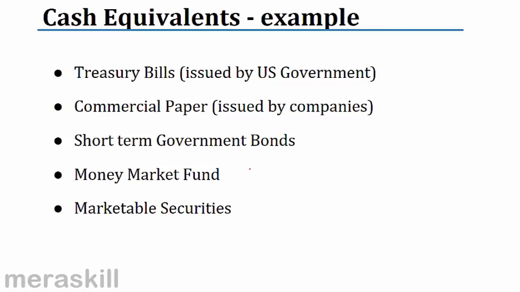So if it's a 6-month treasury bill, it would not be a cash equivalent. But if it's a 2-month treasury bill, it would be a cash equivalent. Commercial papers issued by companies, short-term government bonds. Again, we repeat, if it is 3 months or less, it would be a cash equivalent. But if they are redeemable or repayable after 3 months, then they would not be a cash equivalent. Money market funds or marketable securities. These are examples of cash equivalents.